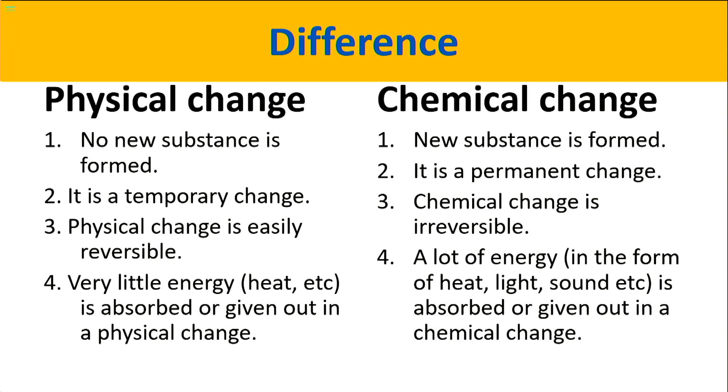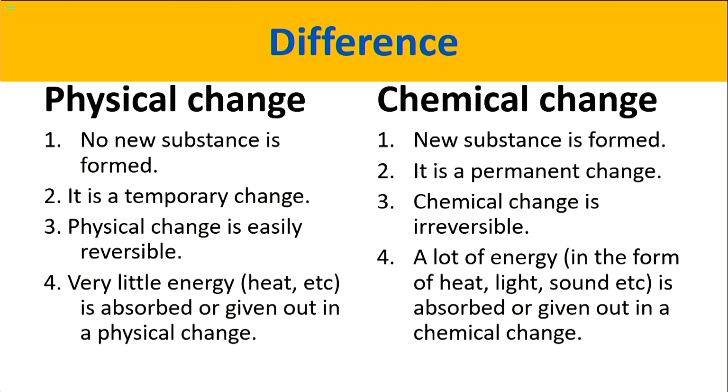Fourth one, a very little amount of heat energy is observed or given out in physical change. Students, any physical change requires little amount of energy, or during physical change a little amount of energy is liberated.